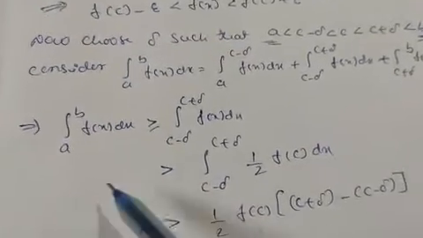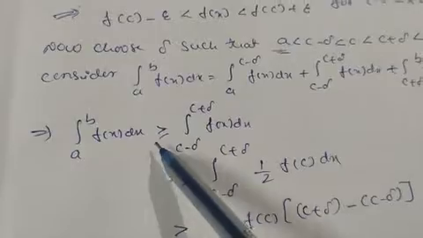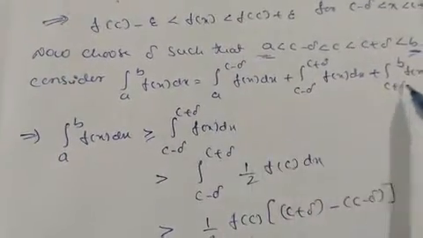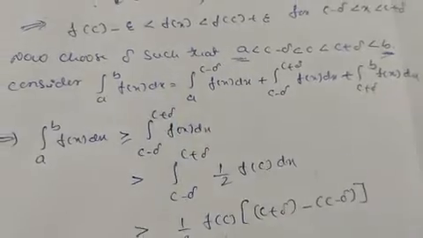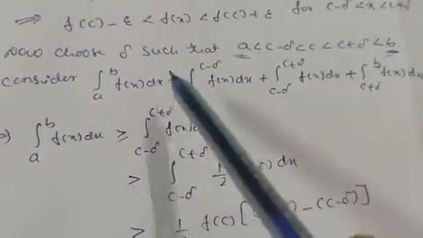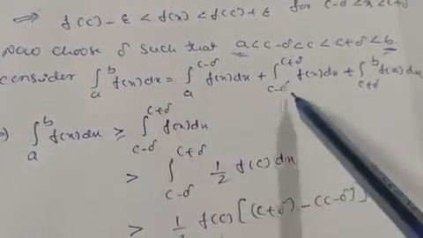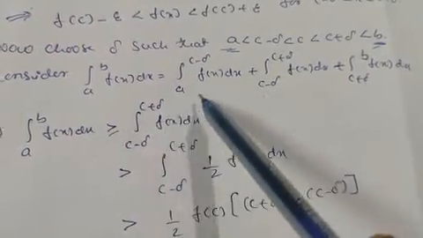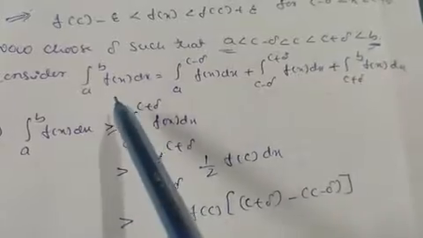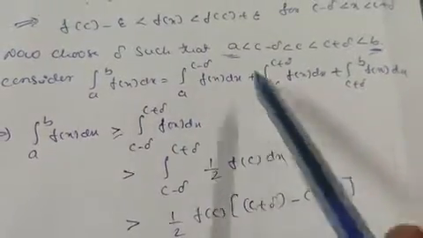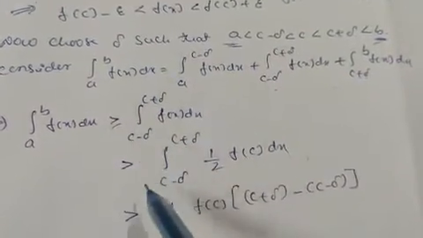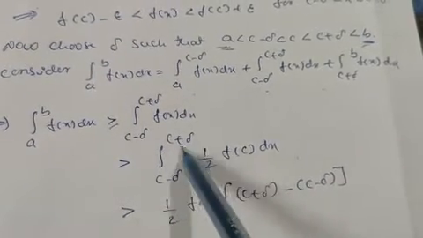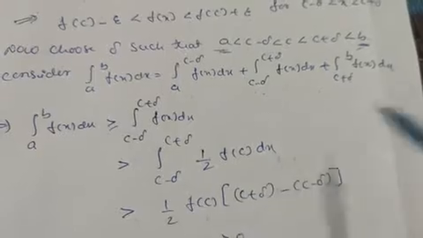This implies the integration from a to b of f of x dx is greater than or equal to, because it is the sum of all these, no? So therefore, if you take any one term, it is definitely greater than or equal to the integration from c minus delta to c plus delta, because the sum of these is equal to this one. So if you take only one term, this is definitely greater than 1 by 2 into f of c into delta.